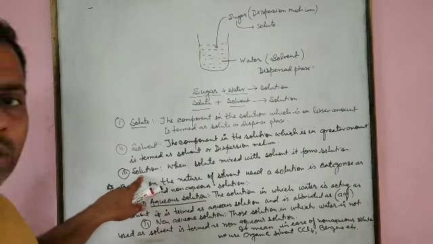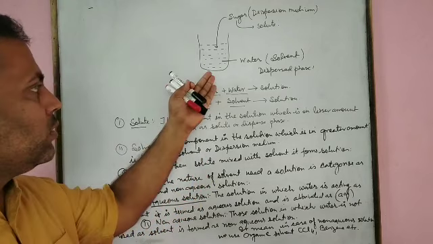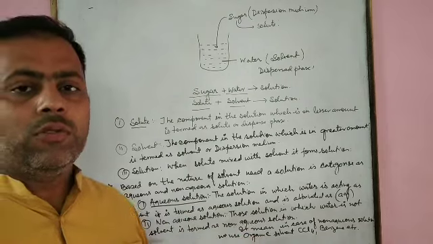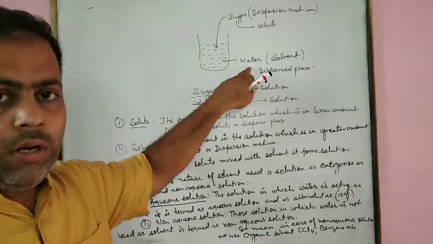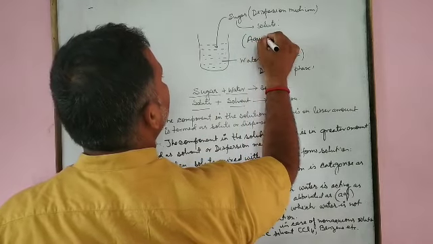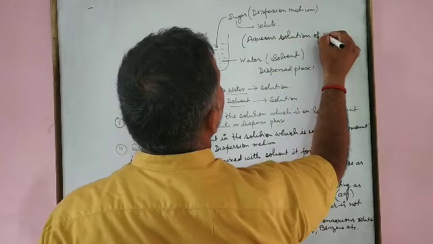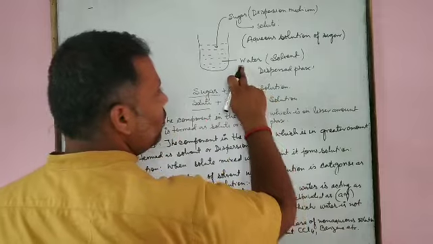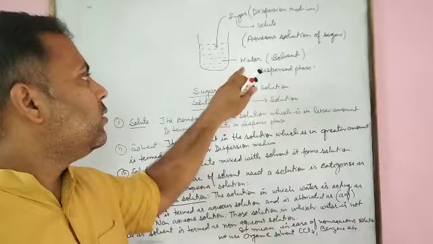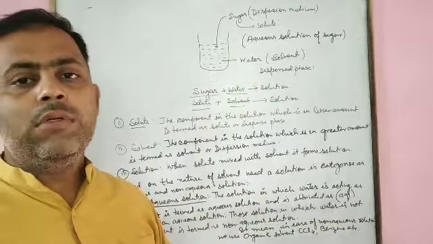The solution: when solute is mixed with solvent, it forms solution. This is solution. The next, based on the nature of solvent used. Here what we have used is water, therefore it is termed as aqueous solution of sugar. Why? Because water is used as solvent here. If instead of water we use some other solvent, then it is termed as non-aqueous solution.